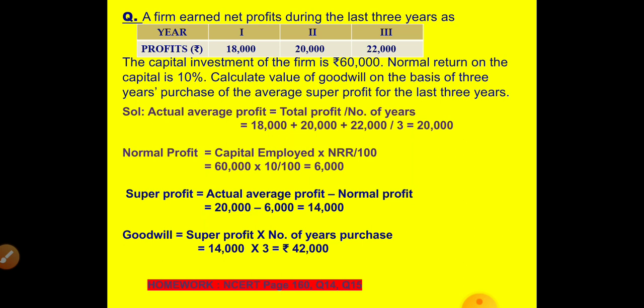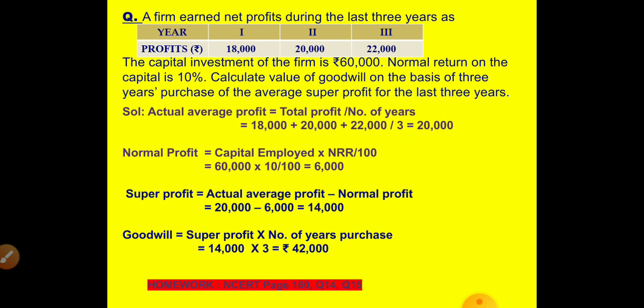So 3 years profit is given. The capital investment of the firm is rupees 60,000. Okay, that is the capital employed by this organization. Normal return on the capital is 10%. Normal return means normally profit earned. Return means profit. Profit earned in similar industries is 10% on capital employed. Calculate the value of goodwill on the basis of 3 years of purchase. 3 must be multiplied by the average super profit for the last 3 years.